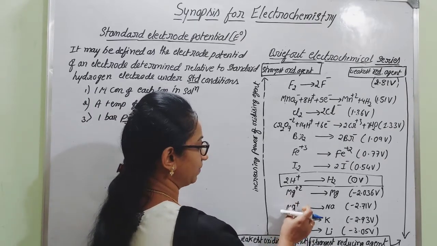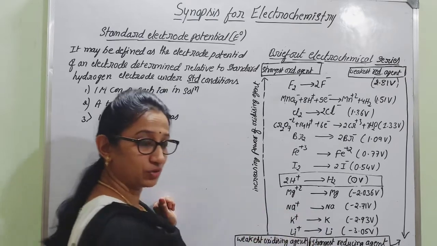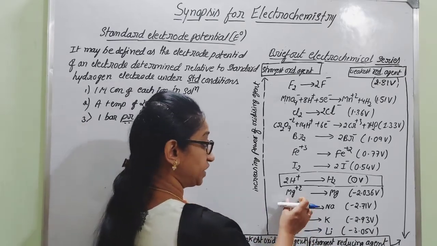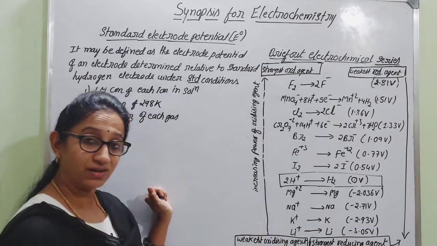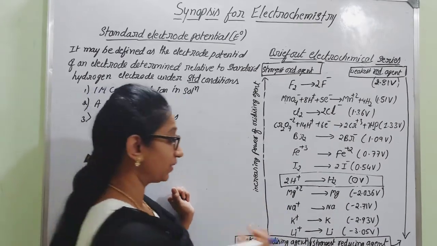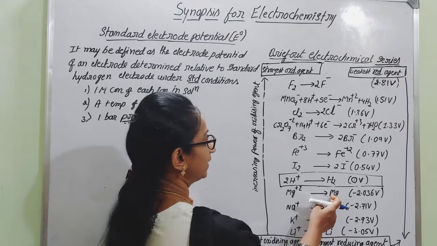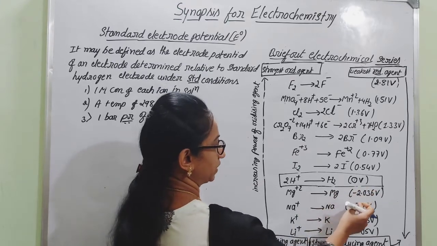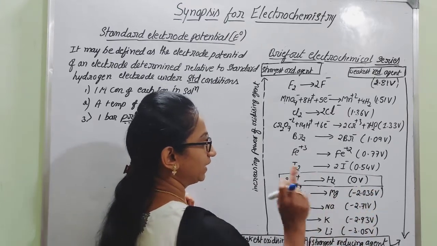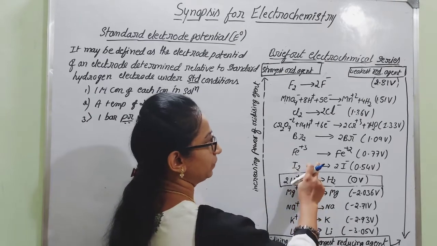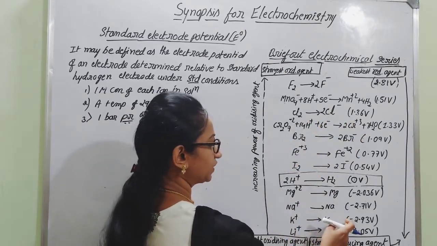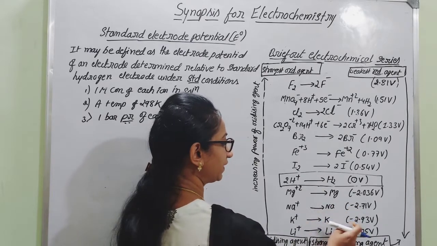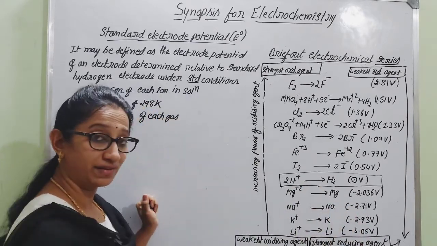Here they are more electropositive in nature, as you know. They are not very eager to undergo reduction. They can readily give up electrons, but it is difficult for them to undergo reduction. Hence, their reduction potential value is negative. If the reduction potential value is positive, it is easy for the reduction. If the reduction potential value is negative, it is difficult for the reduction. Got it?